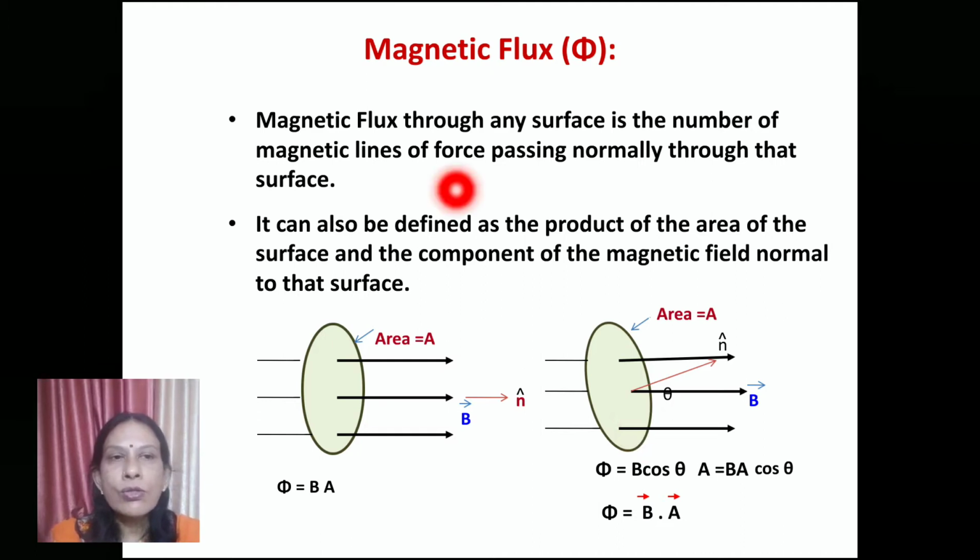So it can also be defined as the product of the area of the surface and the component of the magnetic field normal to that surface. In that case, the expression becomes BA cos theta. Since B and A are both vector quantities, we can write flux as B dot A, that is vector B dot vector A.